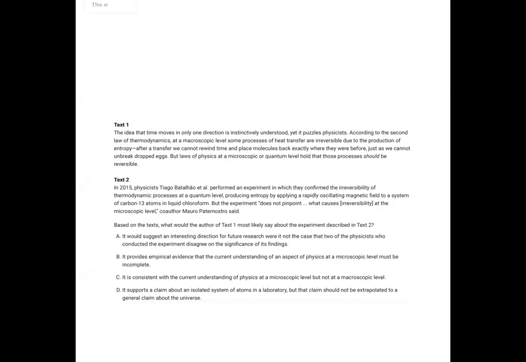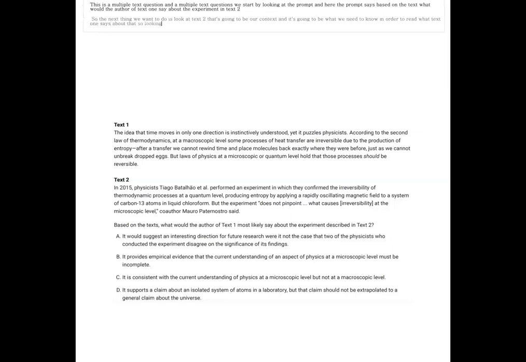This is a multiple text question, and on multiple text questions, we start by looking at the prompt. And here the prompt says, based on the text, what would the author of text 1 say about the experiment in text 2? So the next thing we want to do is look at text 2. That's going to be our context, and it's going to be what we need to know in order to read what text 1 says about that.